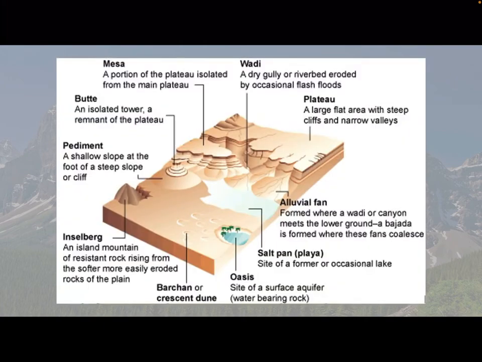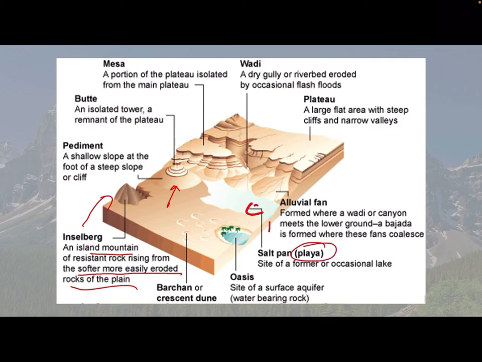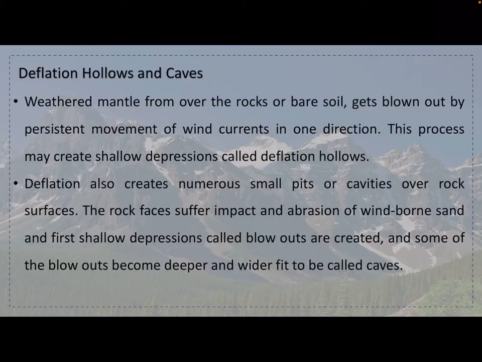Okay, so you see this is a pediment, and this is Inselberg. Basically, Inselberg is an island mountain, okay, of resistant rock rising from the softer, more easily eroded rocks of the plain. Okay, and this is an oasis, and this is a salt playa here. Okay, basically when there was water and it evaporated and it formed into that thing. Okay, alluvial fan, which we read about in the last class. Okay, next we will see about the Barchans or crescent dunes, what kind of desert dunes are there.